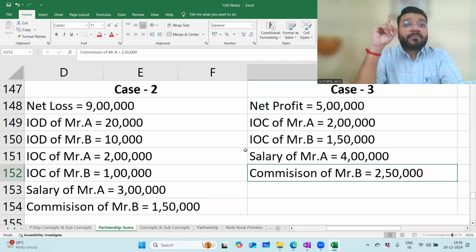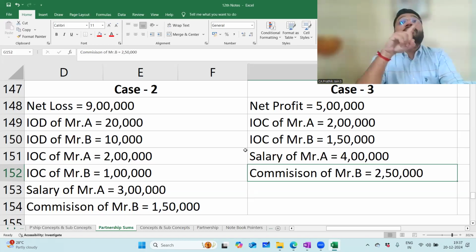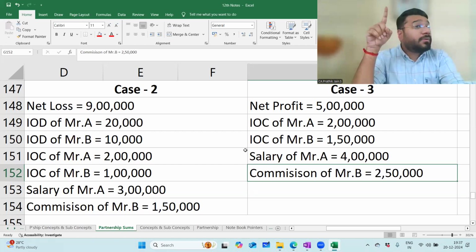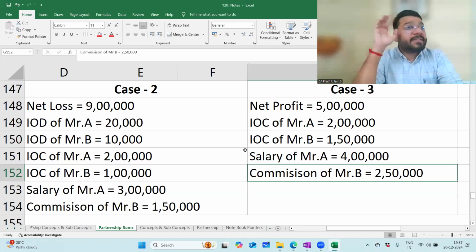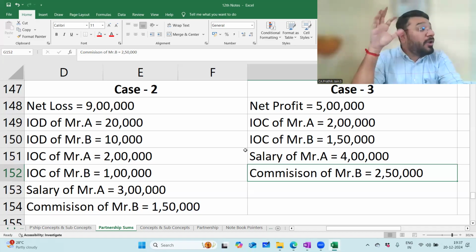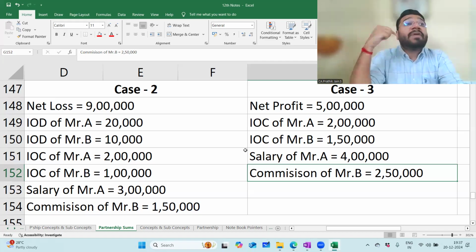Now, please understand. The purpose of the P&L appropriation account is to distribute the profit or distribute the losses. Appropriation means distribution. In the appropriation account, you have no authority to increase the profit or increase the loss. Already 9 lakh loss is there. If I record IOC, which is an expense, the loss will increase. Salary and commission are expenses too. So we will not do any action that increases the loss in the P&L appropriation account.